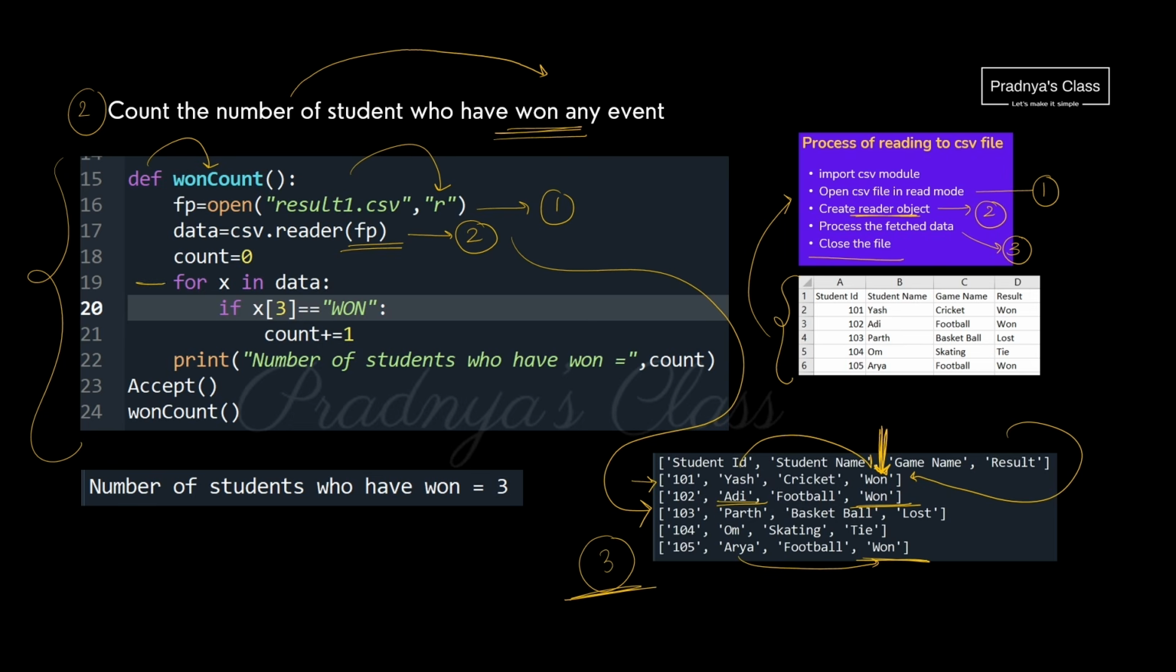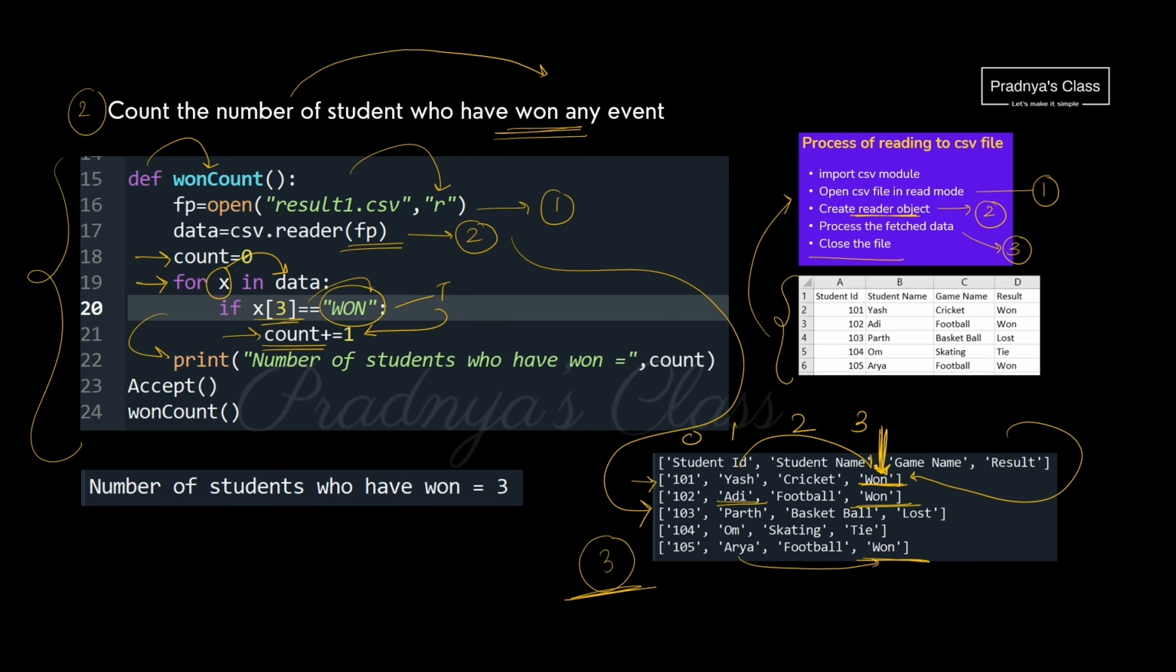To iterate over the list, we are using for loop. For x in data. We are interested in this field which is at the index 3. So x of 3 is equal to 1. We are comparing it with 1. If it is true, we will be incrementing the variable count which was initialized to 0. So every time if we get 1, the count will get increased.